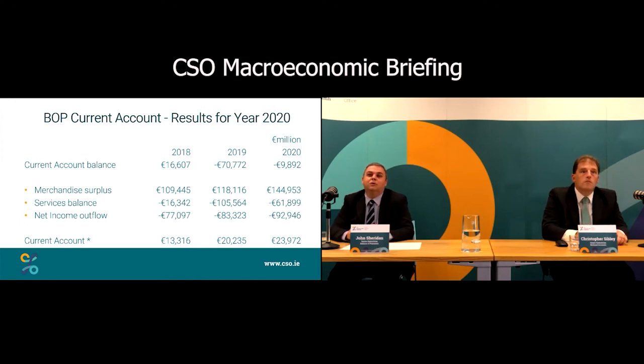from minus 16.3 billion in 2018 to 105.6 billion in 2019 to 61.9 billion in 2020, and all of those negative balances. These combine to give us our current account balance across the 3 years of a surplus of 16.6 billion in 2018, a deficit of 70.8 billion in 2019, and a deficit of 9.9 billion in 2020. Whereas when you look at our current account star, which removes the globalization effects, we can see a current account star of 13.3 billion in 2018, 20.2 billion in 2019, and 24 billion in 2020.